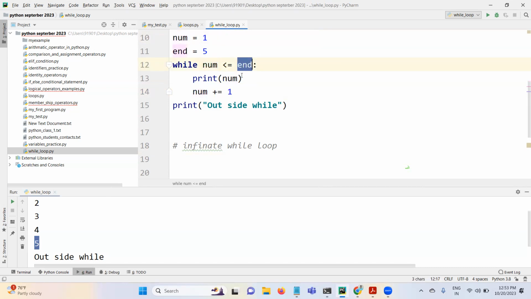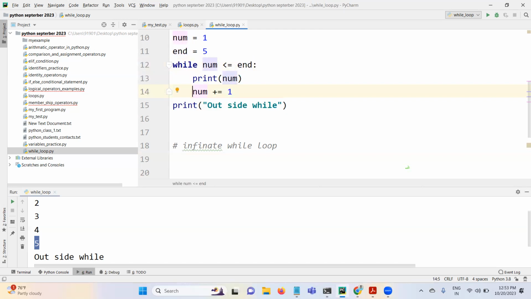1 less than 5, true, print the 1. So it keeps on executing this while loop only, right? Because the while loop starts when this condition is true. But if there is no increment here, this is always 1. This keeps on executing, right? There is no chance for this condition to fail.